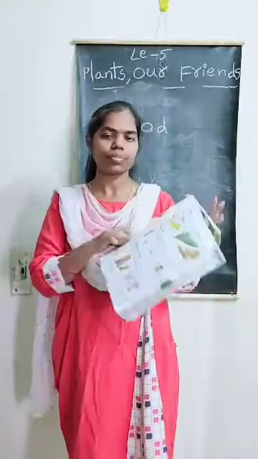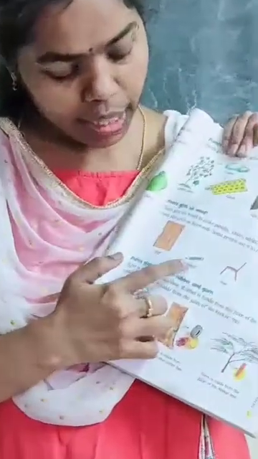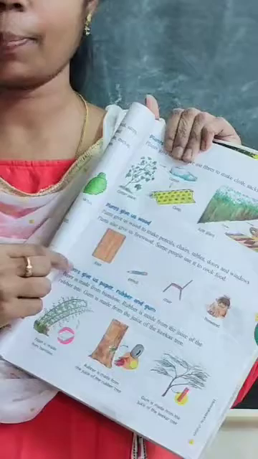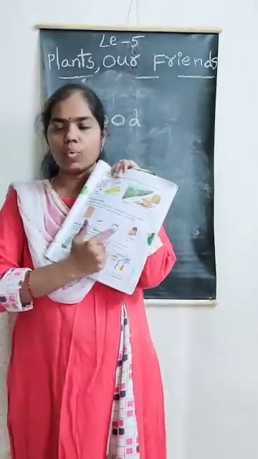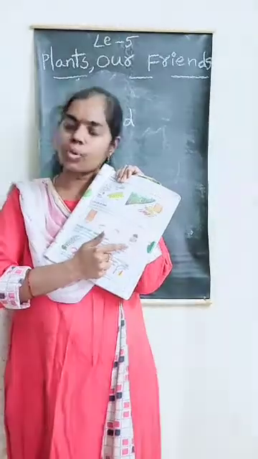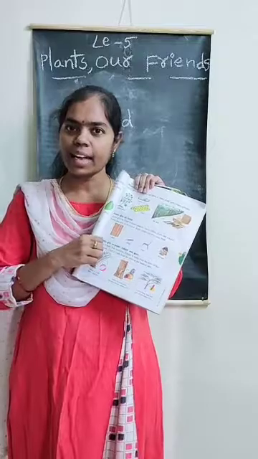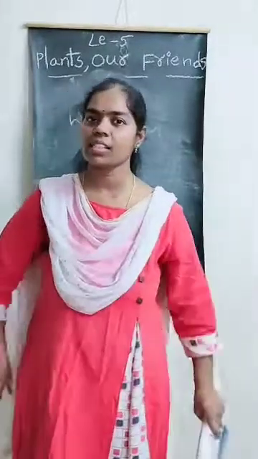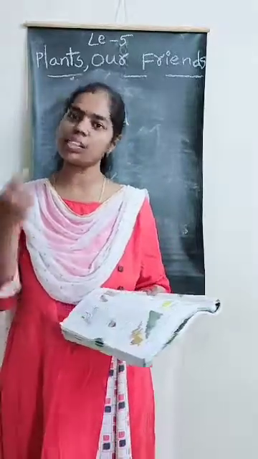See here, Nana. We can get doors. We can get pencils. We get pencil also from plants only, Nana. Okay, because that is also wood. Okay, chairs, firewood. You know about firewood? If you go to village, you can see there firewood. We use this firewood to cook food. Okay, Nana? Very good. So, can we say plants give us wood? Yes or no? Yes, plants give us wood also.